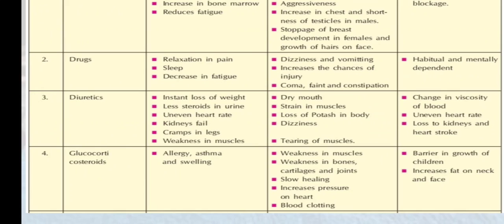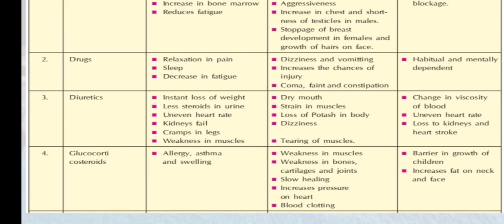These are the normal side effects, like weakness in the muscles, weakness in the bones, cartilage, and joints. Then slow healing will be there in such persons who are taking glucocorticosteroid. Then increased pressure of the heart, and blood clotting you may also find in such types of athletes or players.